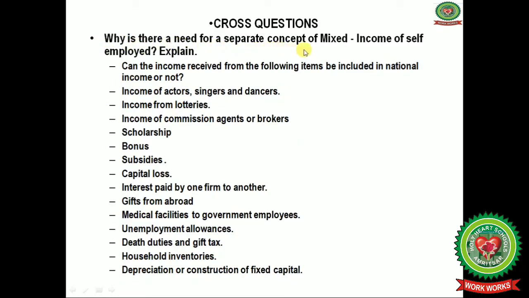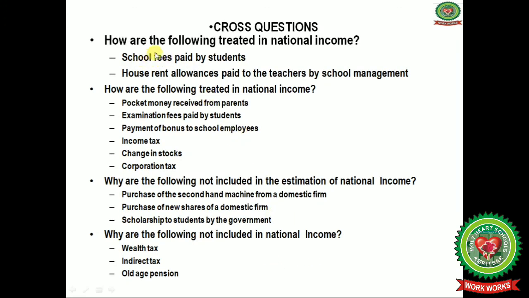Next question is, why is there a need for a separate concept of mixed income of self-employed? Explain. Can the income received from the following items be included in the national income or not? Income of actors, singers and dancers, income from lotteries, income of commission agents or brokers, scholarship, bonus, subsidies, capital loss, interest paid by one firm to another, gifts from abroad, medical facilities to the government employees, unemployment allowances, death duties and gifts, household inventories, depreciation or the construction of fixed capital.